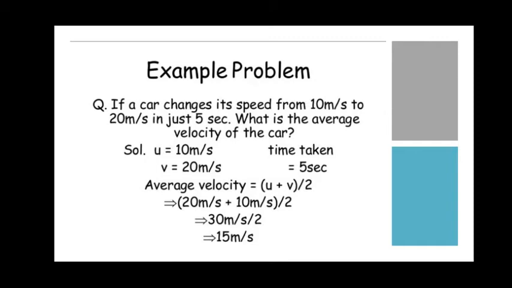So what you have to do? Average velocity is given as (u plus v) by 2. So 20 plus 10 divided by 2, that is 30 divided by 2, that is 15 meters per second. Here no need to use the time, but if you are using total distance divided by total time, then you would require time.